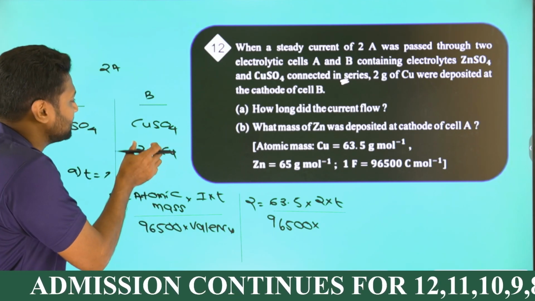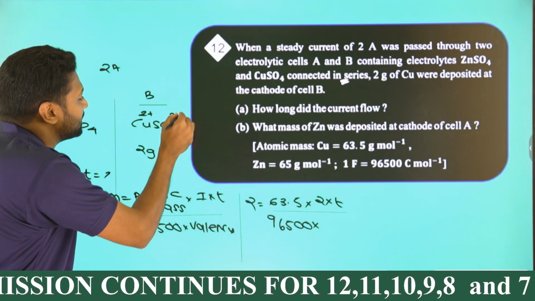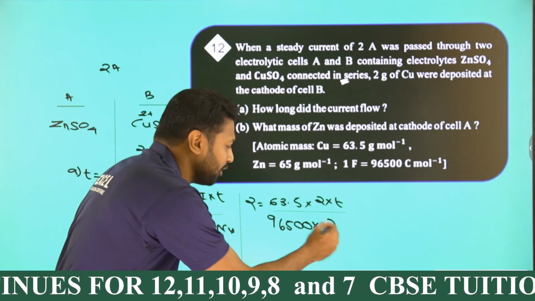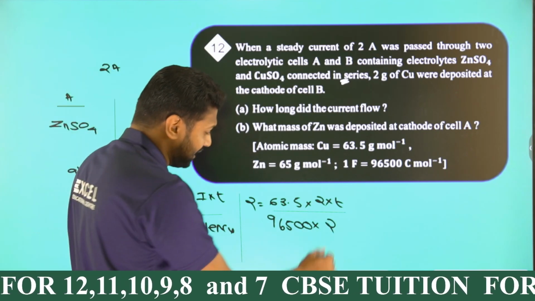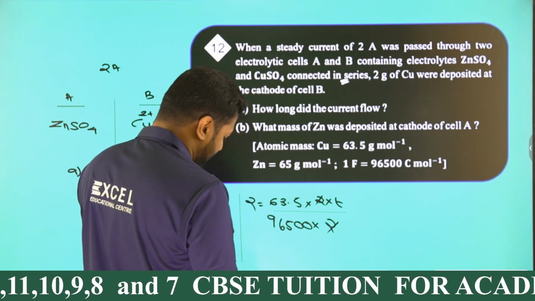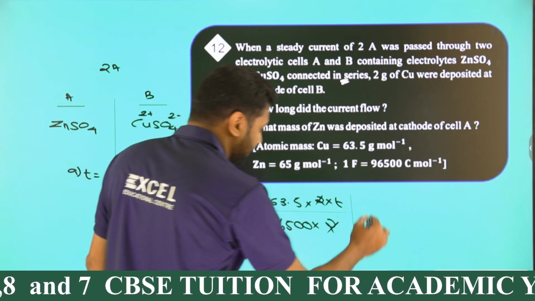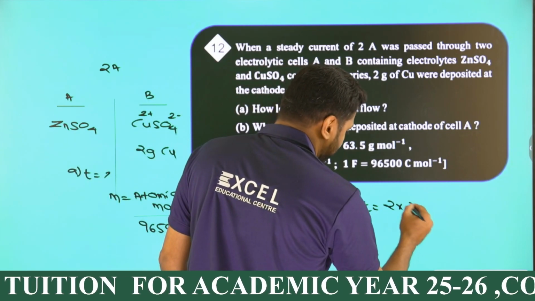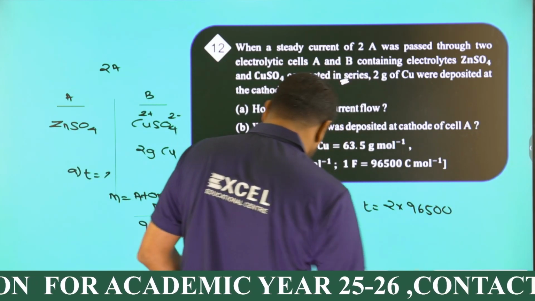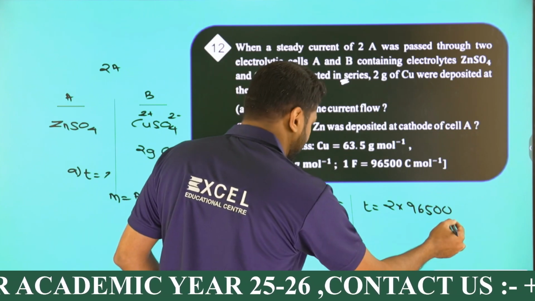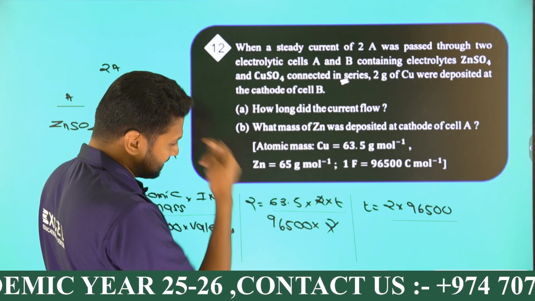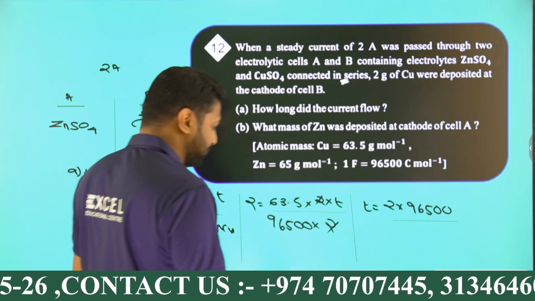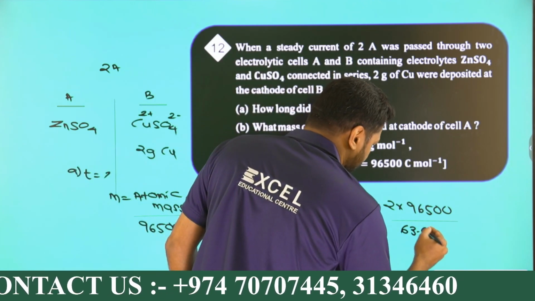In the case of copper sulfate, we'll be having Cu2+ and SO4 2-, which means the charge of the metal copper is 2. On solving, the 2 and 2 get cancelled. Remaining, time T is equal to cross multiply, 2 into 96500, and 63.5 will come down. On solving, you will get the answer.